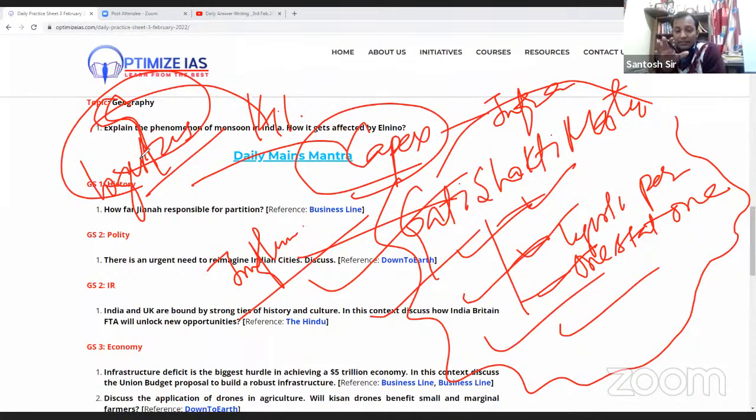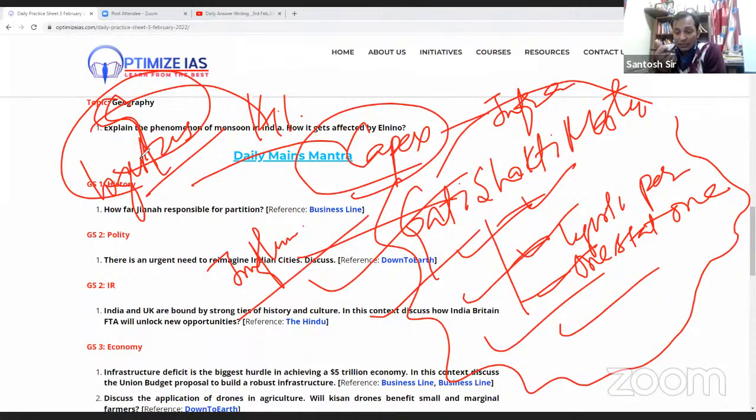To answer this question, you need a lot of static content also. The second part is the current affairs part, but without explaining the first part, that how infrastructure deficit is the biggest hurdle in achieving a 5 trillion economy, you will not get very good marks.